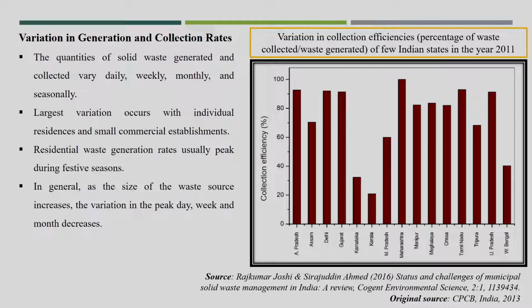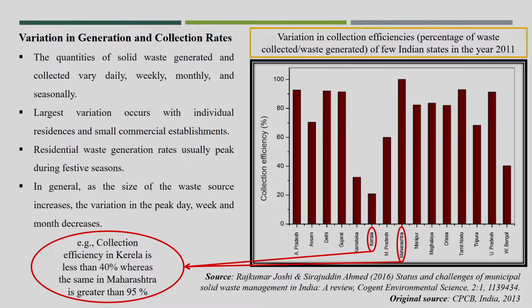collection efficiency. Now, I think some of the states have already achieved high collection efficiencies, but still some of the states like Kerala, the collection efficiency in Kerala is less than 40%, whereas the same in Maharashtra is greater than 95%. That is a CPCB report.